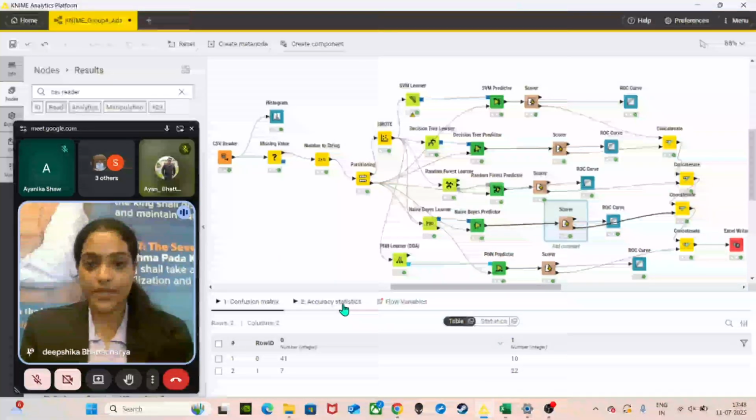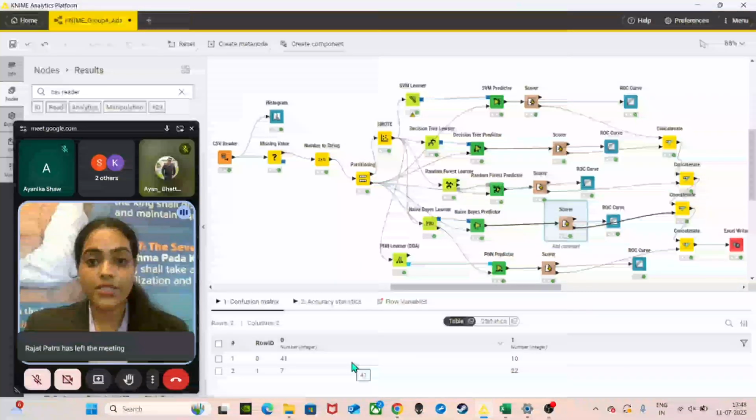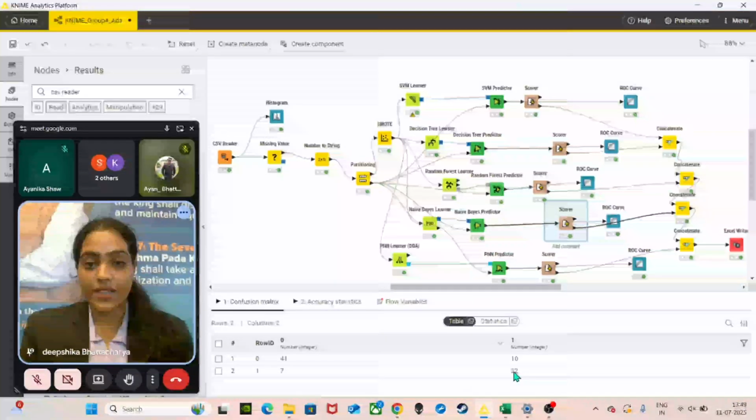And this is the confusion matrix. It shows that the model correctly predicted 41 cases of class 0 and 22 cases of class 1. It made some mistakes by predicting 10 class 0 as class 1 and 7 class 1 as class 0. Overall, it gives more correct results than wrong ones.